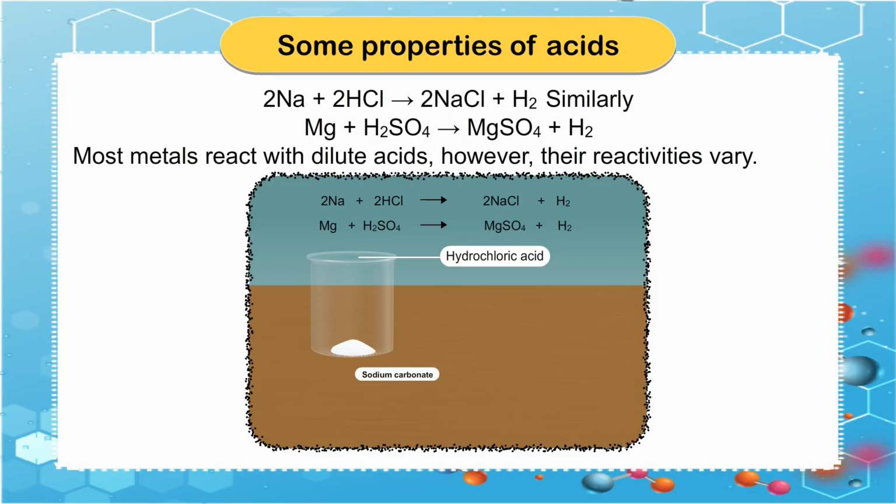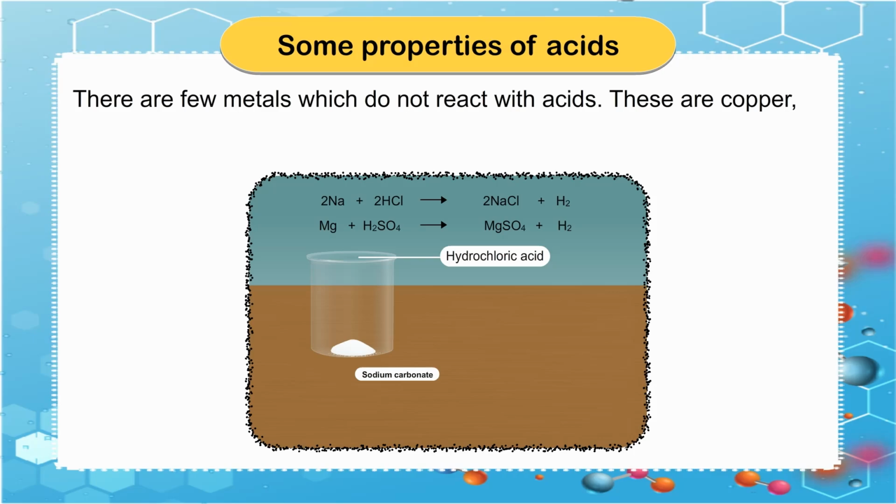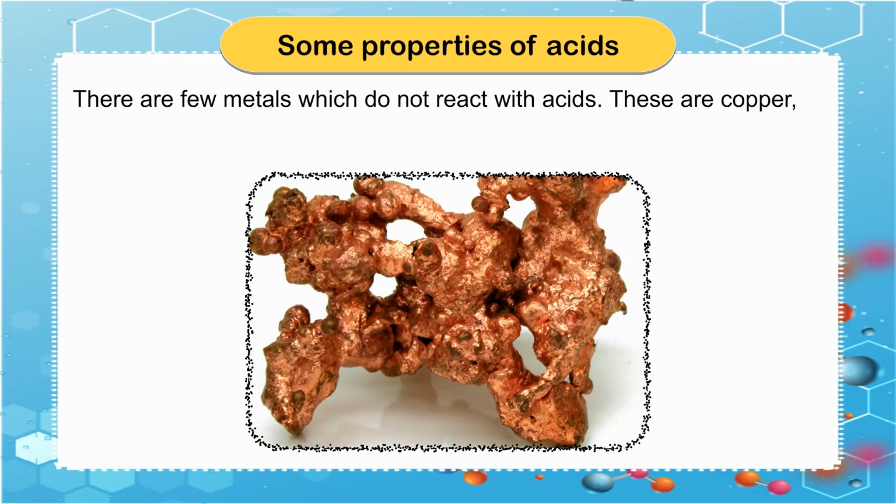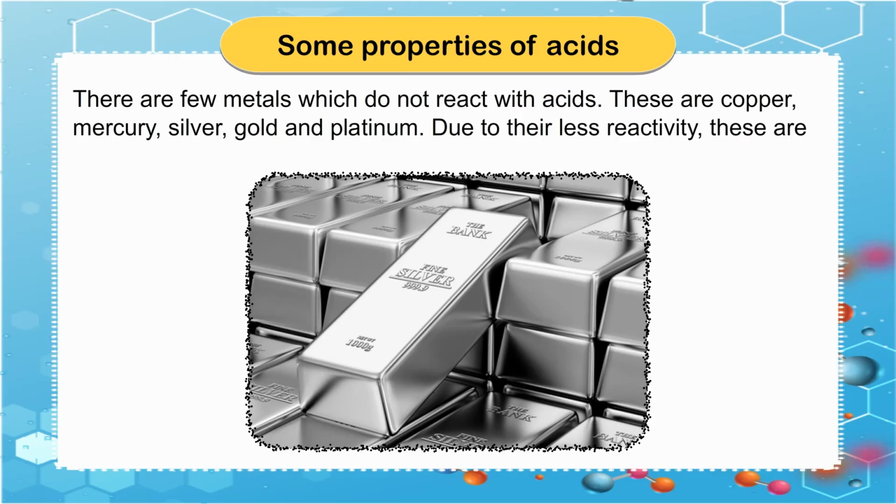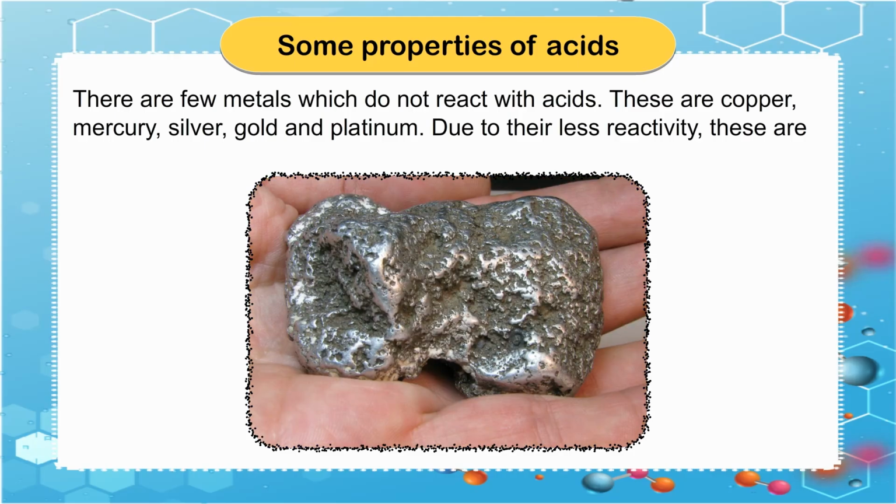Most metals react with dilute acids. However, their reactivities vary. There are a few metals which do not react with acids. These are copper, mercury, silver, gold, and platinum. Due to their low reactivity, these are called noble metals.